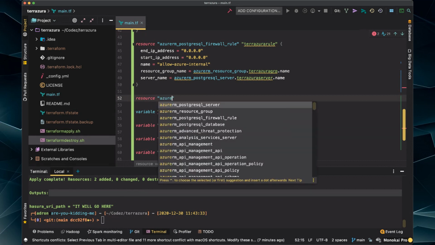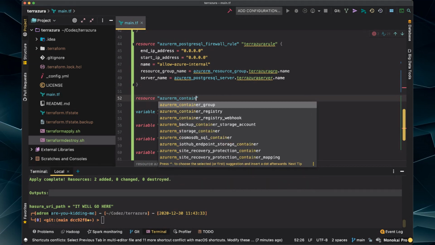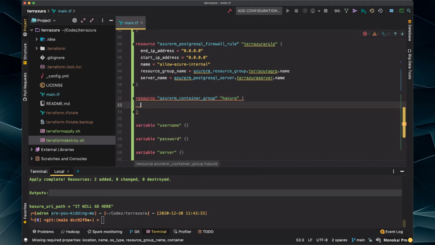And in that resource, Azure RM, what is it called? RM container group? No. Is it? Yes, that's what it is. It's got to be group, okay? And then I'm going to call it Hasura API. No, Hasura Graph. Actually, let's just call it the Hasura. Yeah, that'll work. There we go.